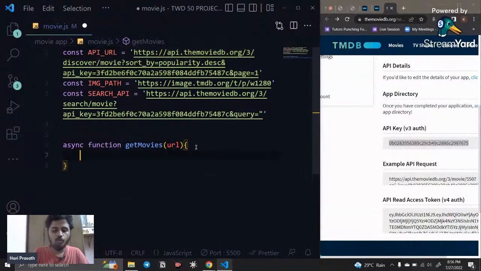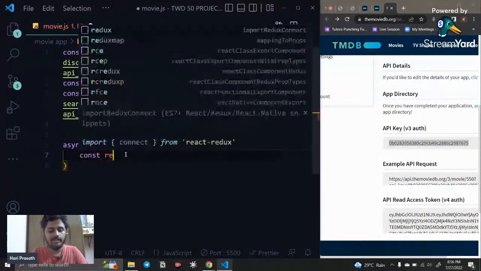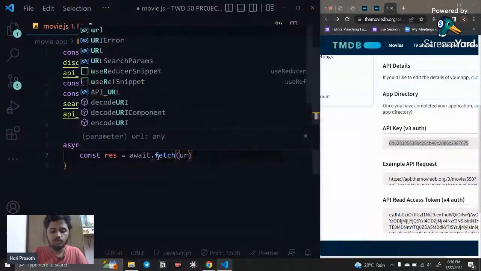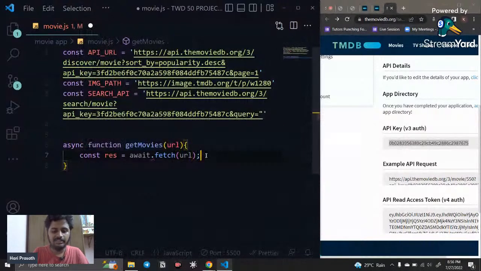After that, you need to fetch the information from this URL. For fetching that information, I create another variable, response, equal to await. This function needs to wait because first of all, I need to load and fetch all the information. So I'm going to use await fetch, the fetch method, and inside this I paste the URL.